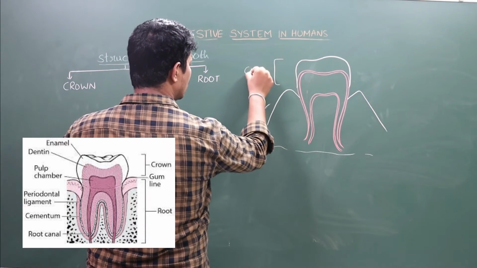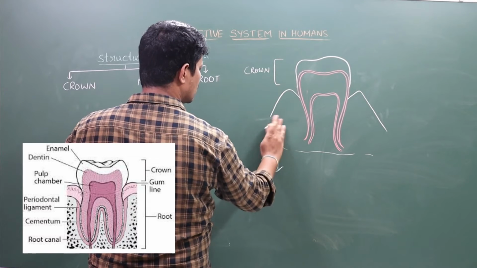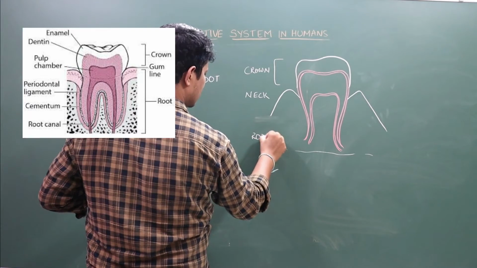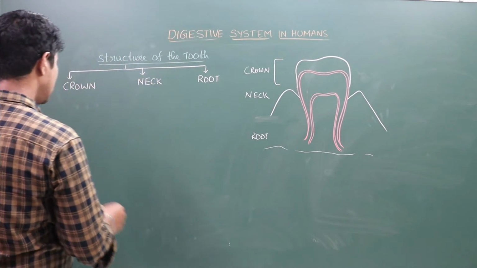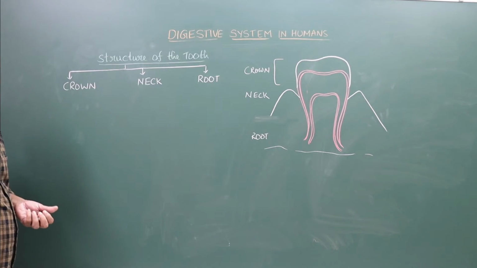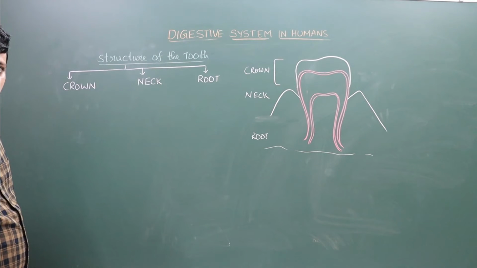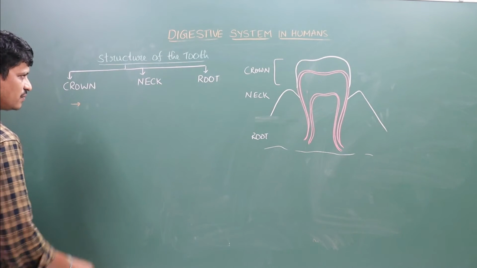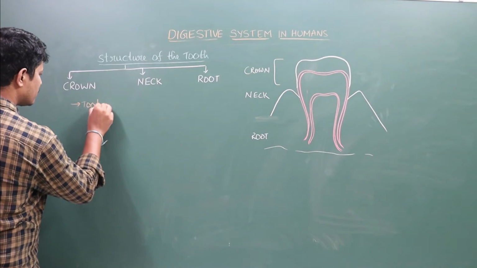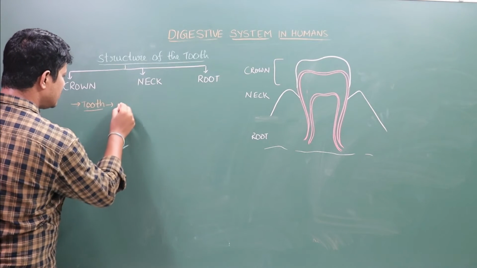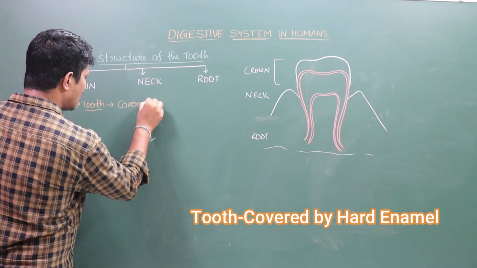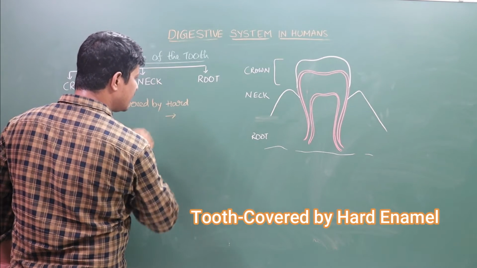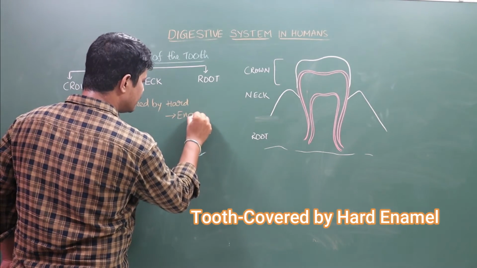This is crown, and this is neck, and this is root. These are the three parts of the tooth. At the starting of the class regarding the tooth, I explained that teeth are of ecto-mesodermal origin, because the tooth is actually covered by a hard tissue that is known as enamel.